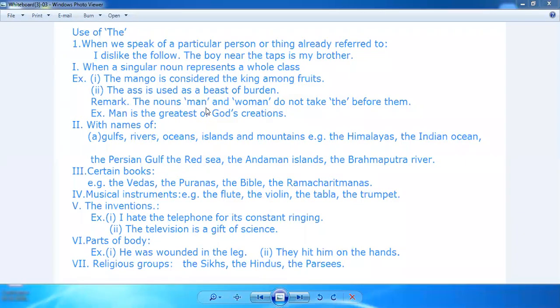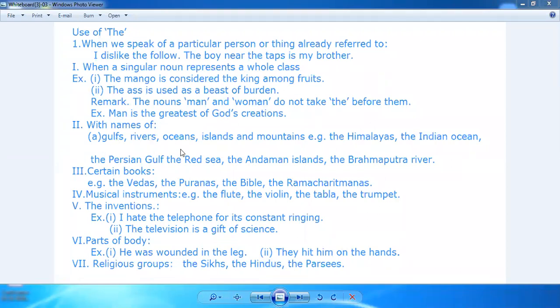So the nouns man and woman do not take the before them. हालांकि मैन भी एक क्लास को डिनोट करता है, वुमेन भी एक क्लास को डिनोट करता है, बट उसके आगे हम द नहीं यूज करते. For example, if we say man is the greatest of God's creations, we never say the man, right?